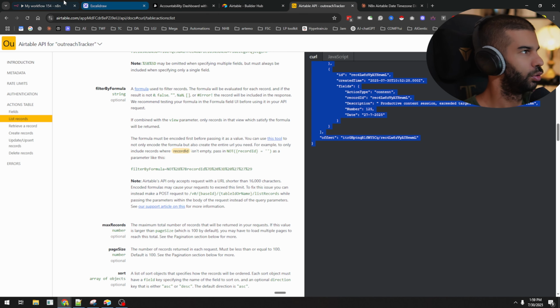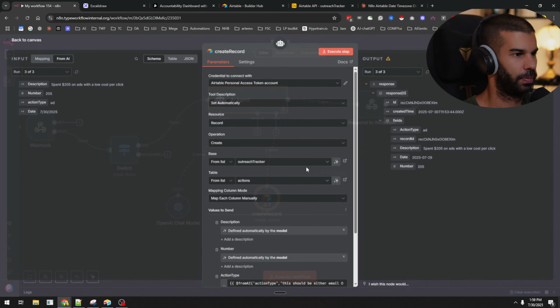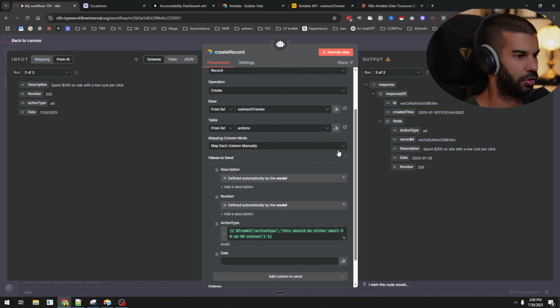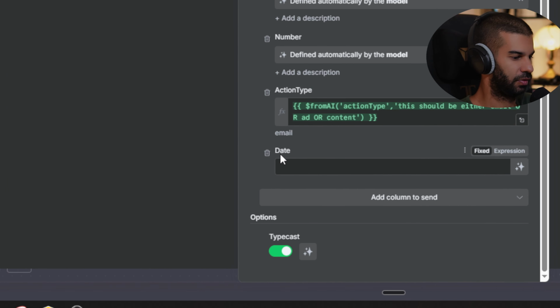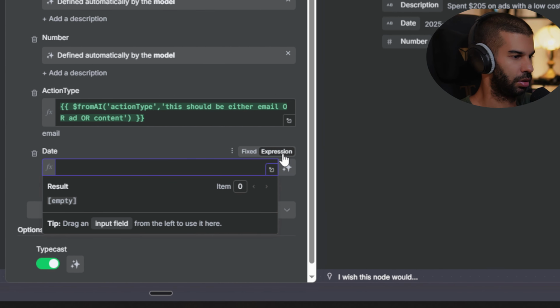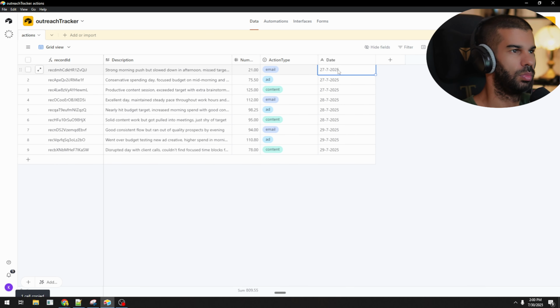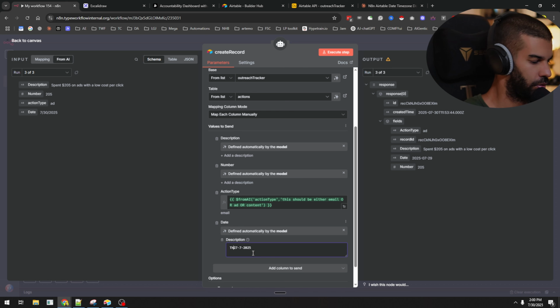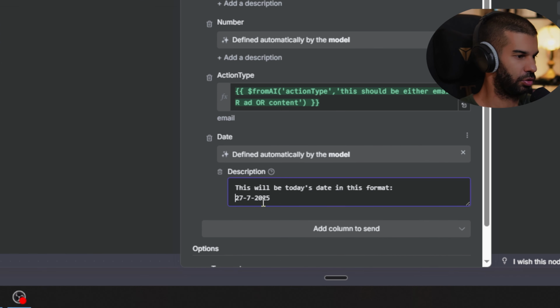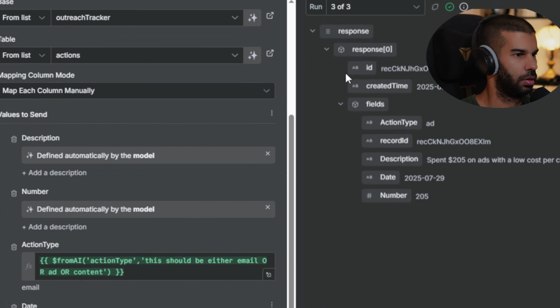And I also need to update my workflow here. So let's refresh. And now we have the date field right here. Let's leave this to the agent. And for the description, let's say this will be in this format. So this will be today's date in this format. If I zoom in here, we have the dd-month-year.